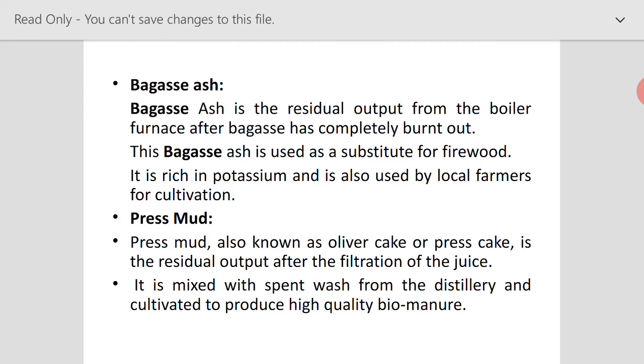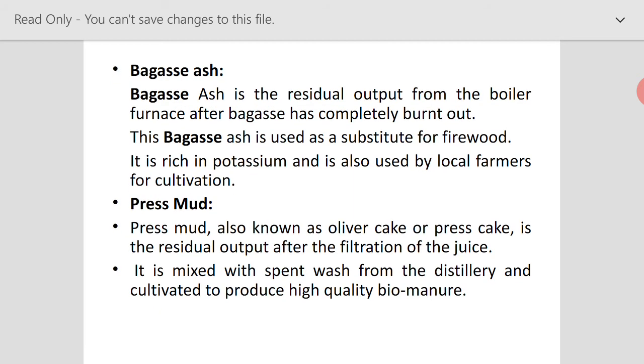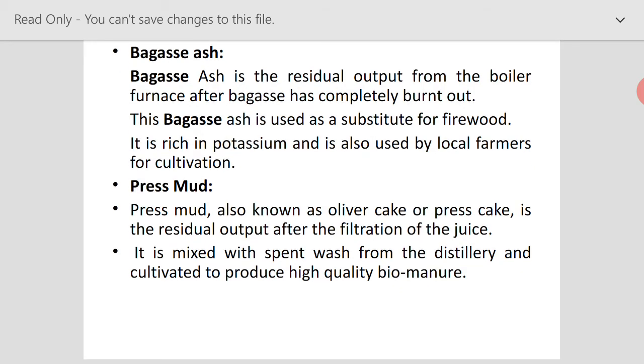The next waste coming from this industry is your bagasse ash, which results from processing the bagasse in the boiler for the production of steam or electricity. So the residue that comes out from this boiler is said to be bagasse ash, because the bagasse is completely burnt out and the ash remains. This bagasse ash is used as a substitute for firewood. It is rich in potassium and it is also used by local farmers for cultivation, and much research has been done to utilize this bagasse ash as a replacement for cement.